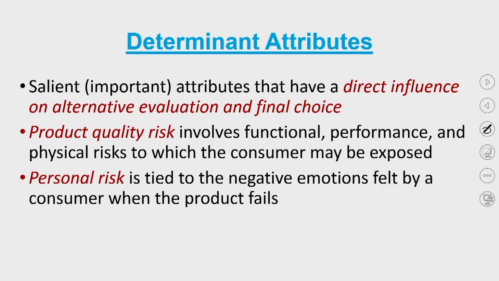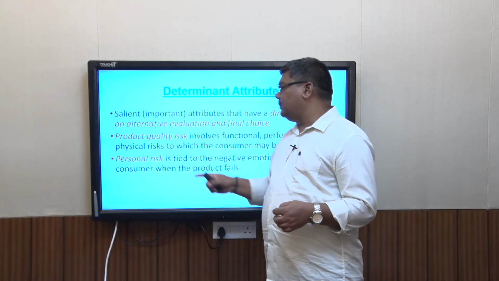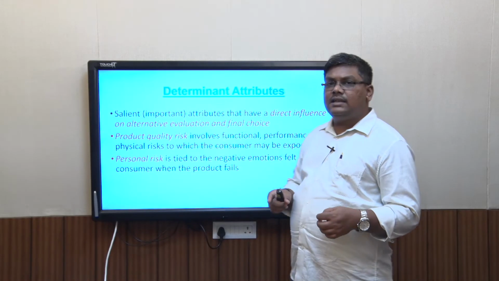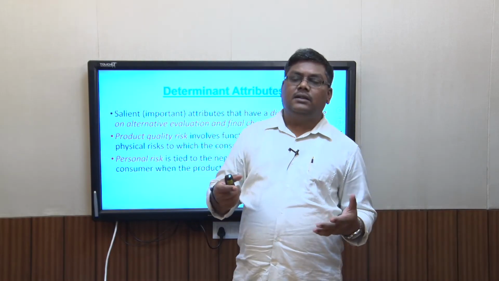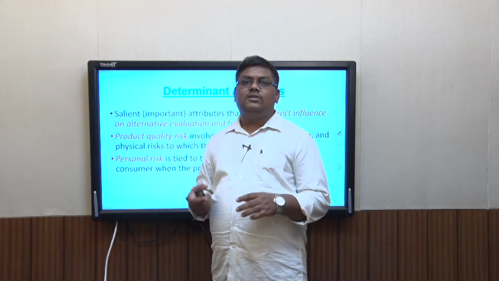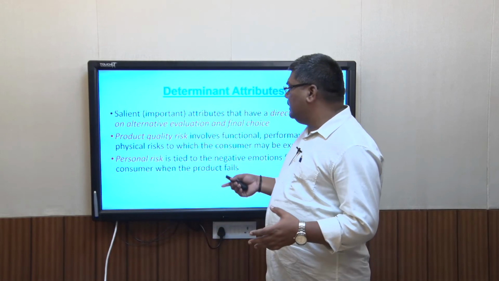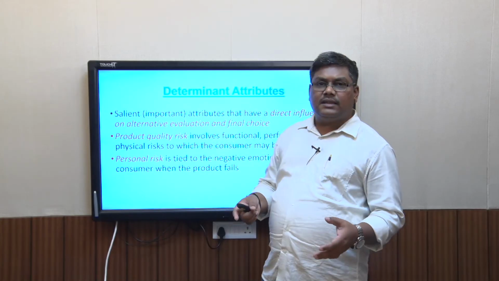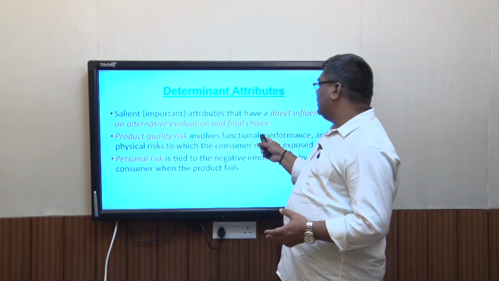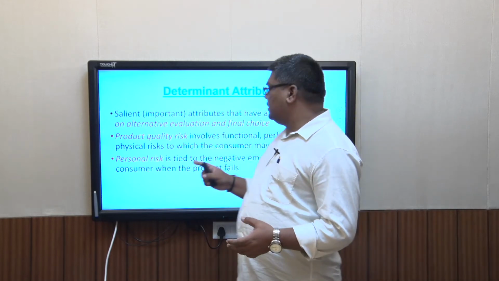Quality risk involves functional performance, and so this determinant attribute depends on two things: product quality risk and personal risk. Product quality risk is how much risk there is that the quality of the product is actually going to provide for you. Let's assume that we are going into the market and buying frozen foods. Now if you are buying frozen foods, the product quality risk could be in terms of function, performance, or physical risk to the consumer.